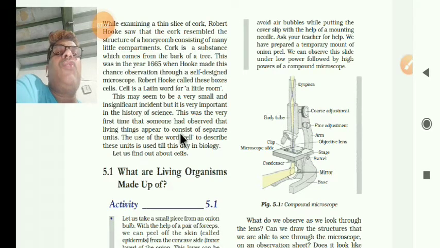This was the very first time that someone had observed that living things appear to consist of separate units. Then others observed these separate units that we call the cell. The use of the word cell to describe these units is used till this day in biology, and later the cell was given great importance.